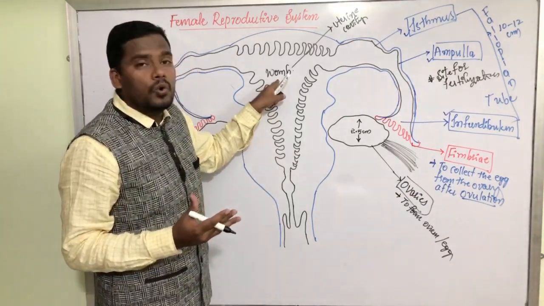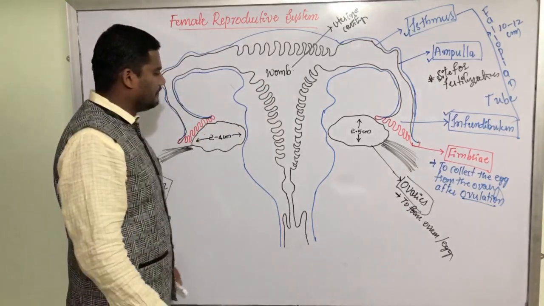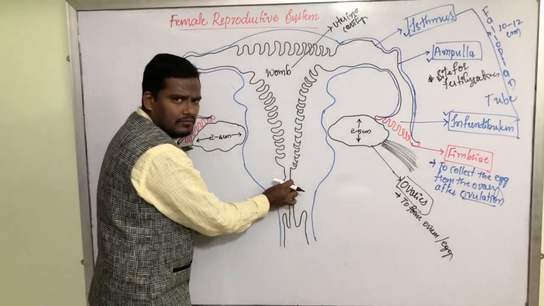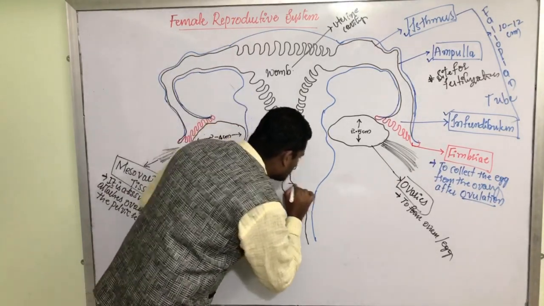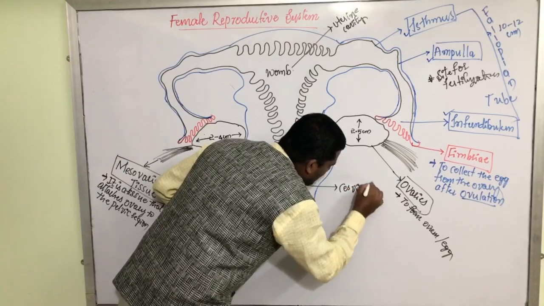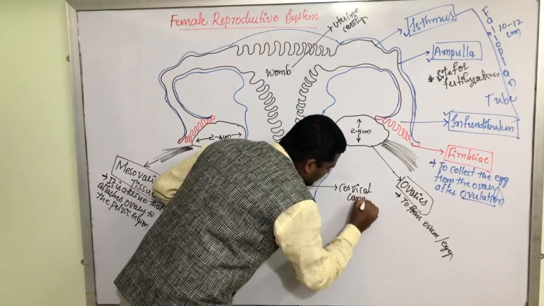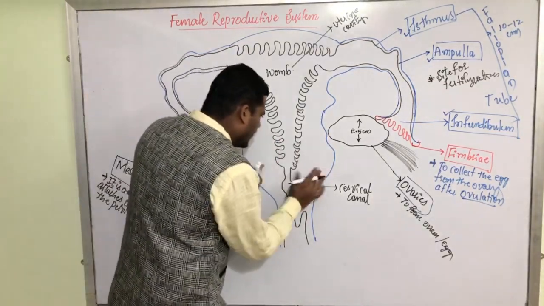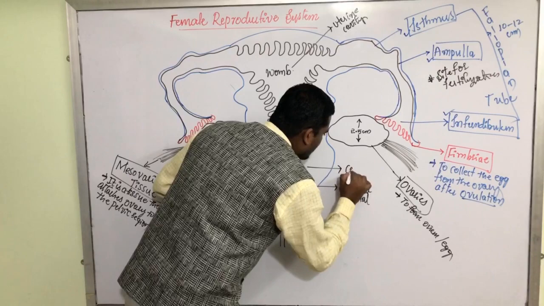This is called the womb of the mother. Now this womb has got a narrow canal here. This narrow canal is called the cervical canal. Then this entire portion is called the cervix.